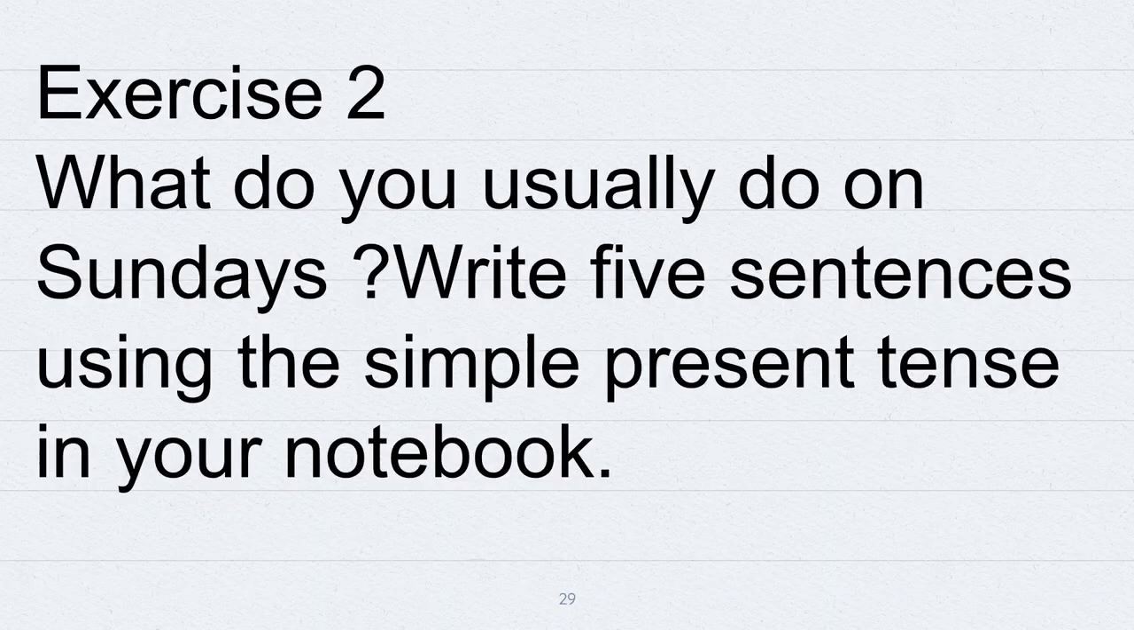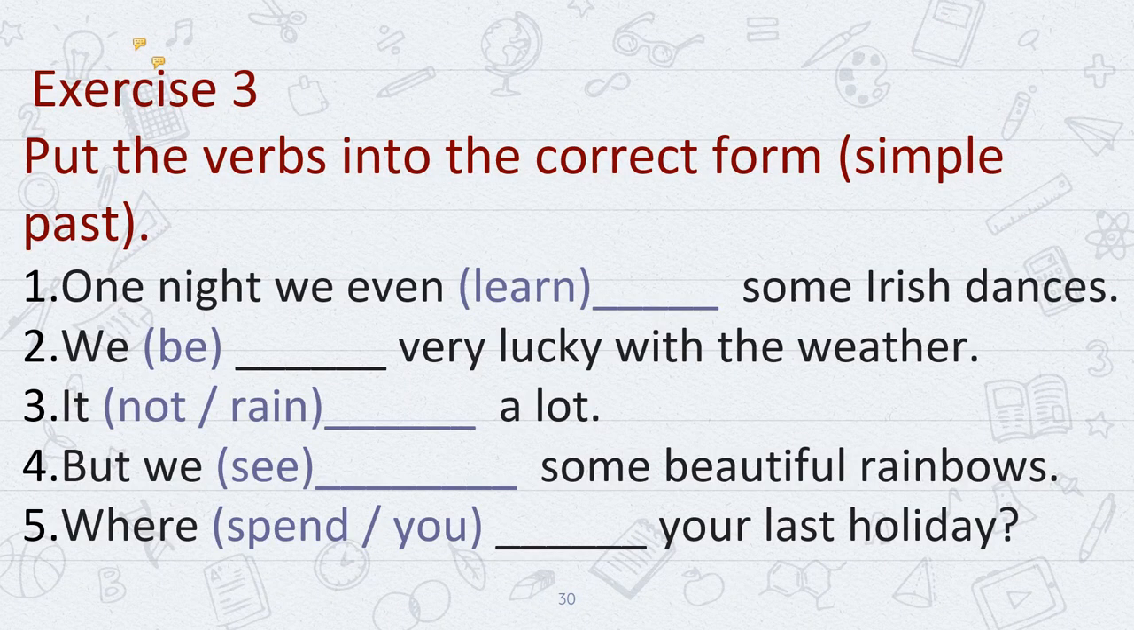Now, your second exercise is: what do you usually do on Sundays? Write 5 sentences using the simple present tense in your notebook. This exercise is also given in your book. So either do it on a page and paste that page in your book, or you can do it in your notebook also. Now, this is your third exercise. This exercise is not given in your book. This is your extra exercise. So do it in your notebook.